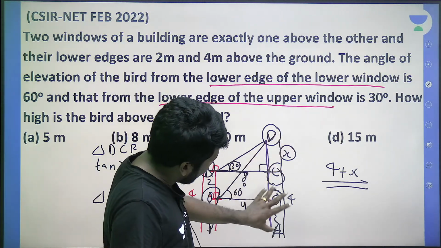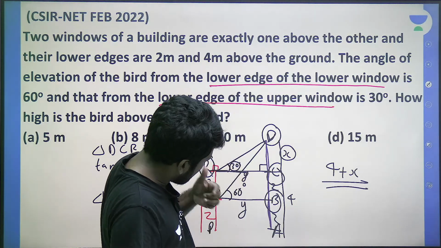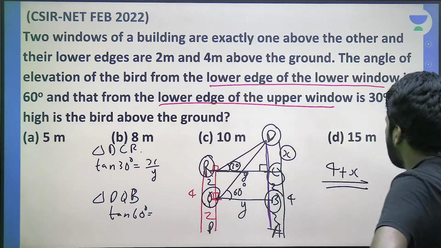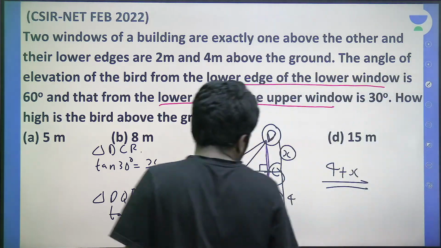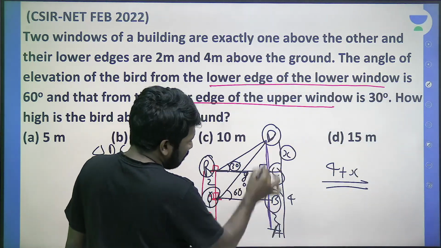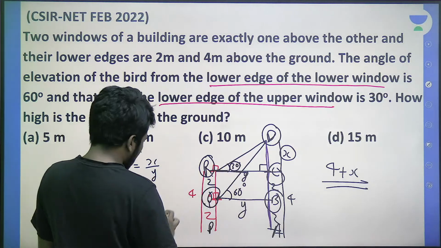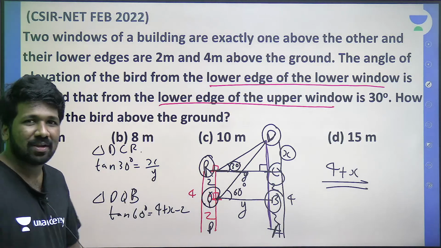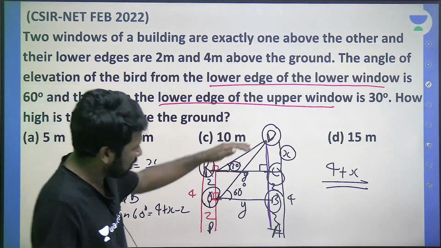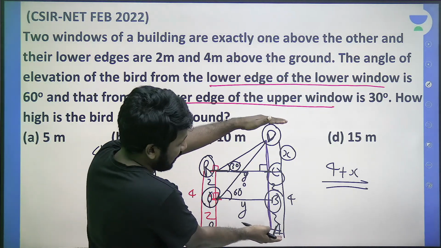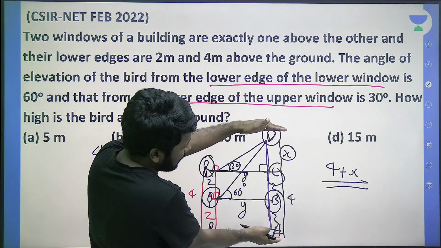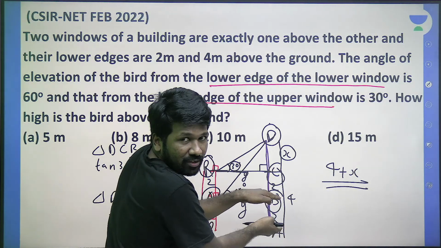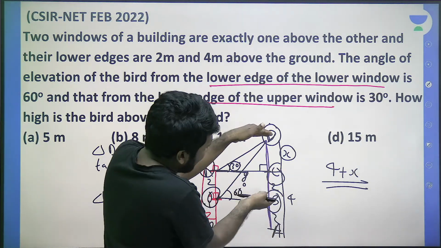4 plus x minus, one second, 4 plus x minus 2 will be this distance, right? DB length will be 4 plus x minus 2, or that is 2 plus x. Different ways you can interpret. This AD length is 4 plus x, from that we need to subtract this length, this 2, this is also 2, 4 plus x minus 2, that will be the BD length.